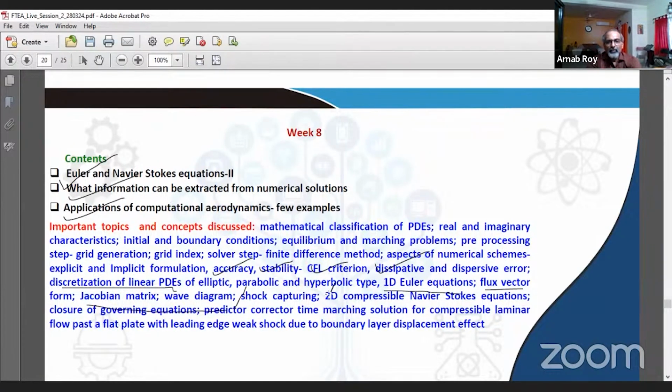And then we moved on to the viscous form of the equations, 2D compressible Navier-Stokes equations. And then we talked about a very popular predictor-corrector time marching solution of laminar flow past a flat plate with leading edge weak shock during boundary layer displacement effect in a compressible boundary layer. So these are the things we tried to address in this week.